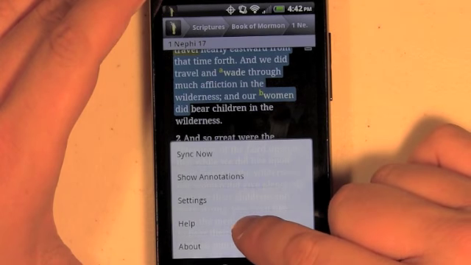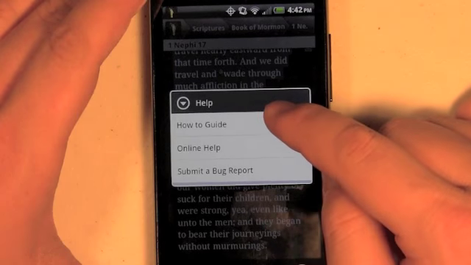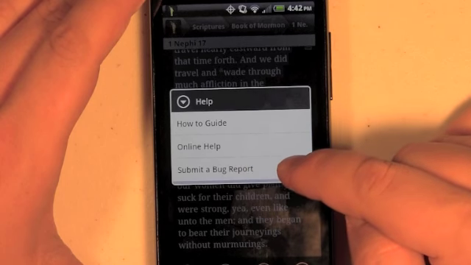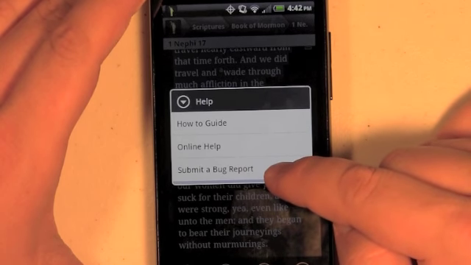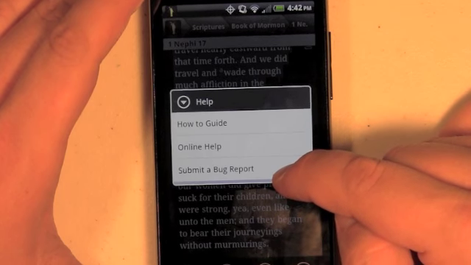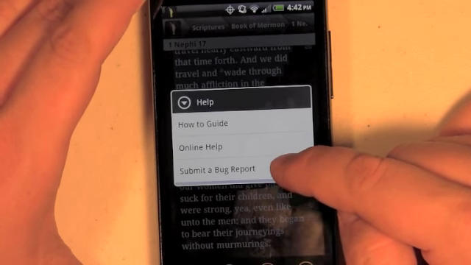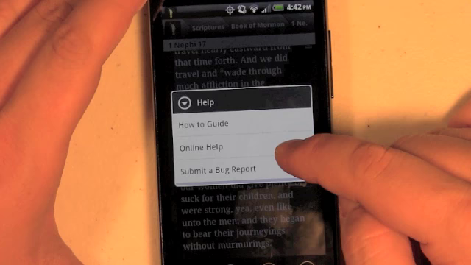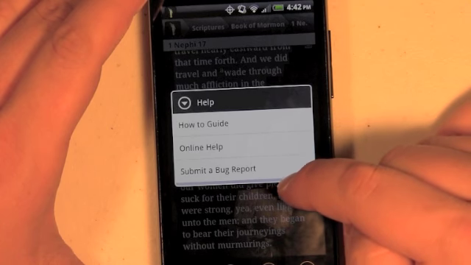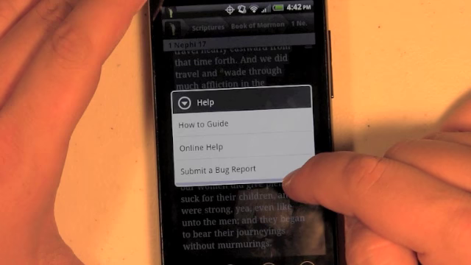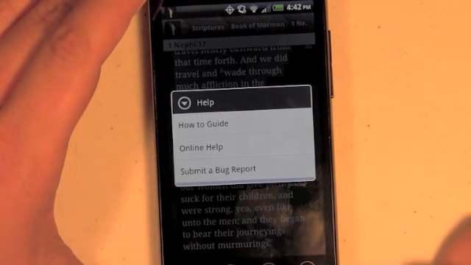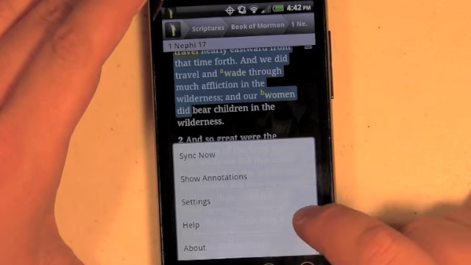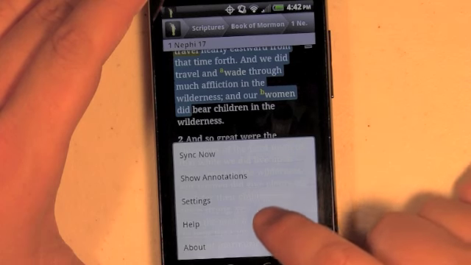We can see that we have the help section. We have several options in there for the how-to guide, the online help, and submit a bug report. The submit a bug report feature is extremely helpful if you do find a problem and you want to let us know about it. This will grab the logs from your device for a short period of time and send them to us so we can try to troubleshoot the problem and help you fix it, or come up with a fix if there's a more severe problem that we need to fix.